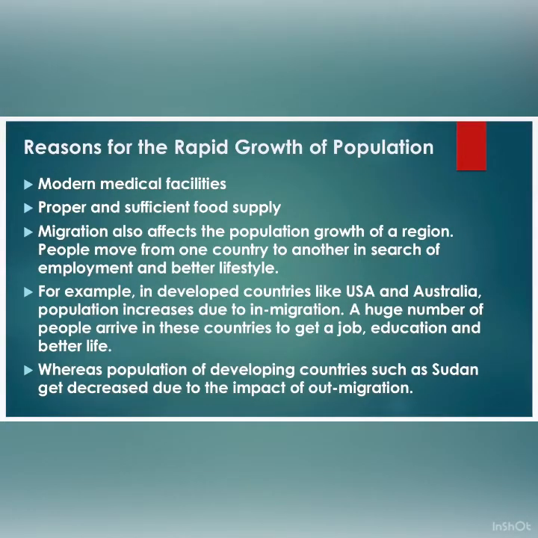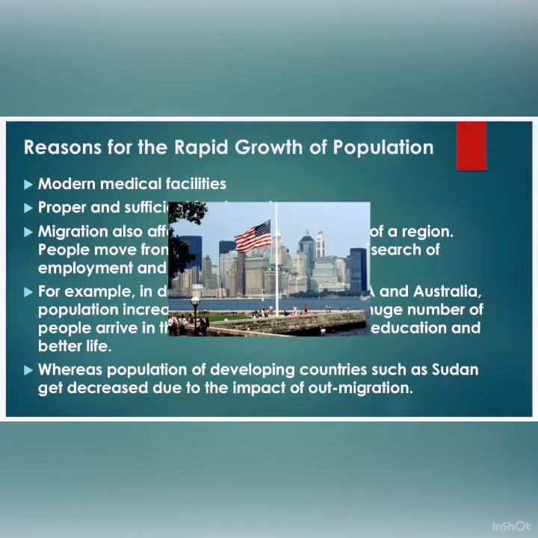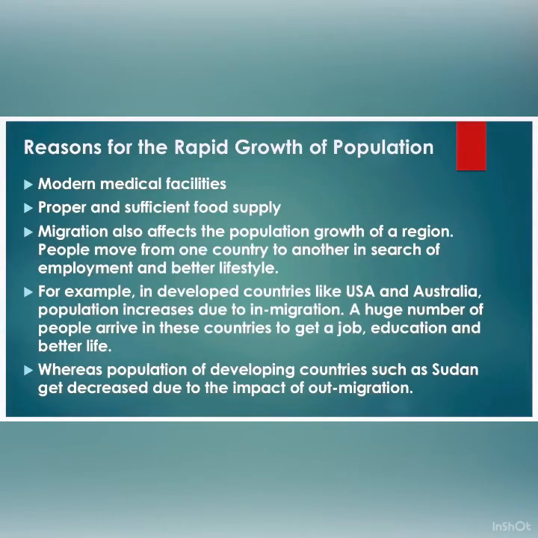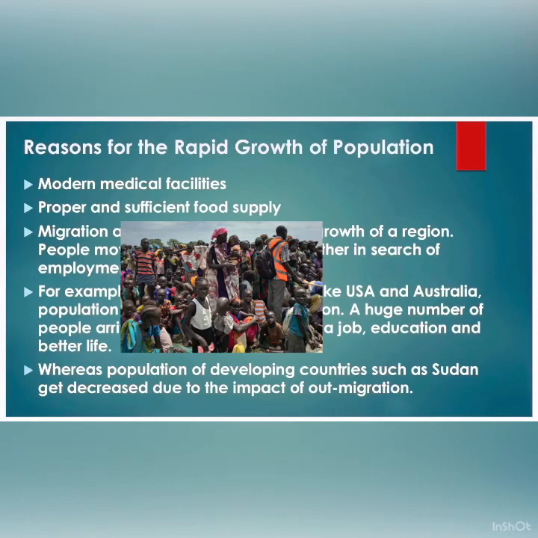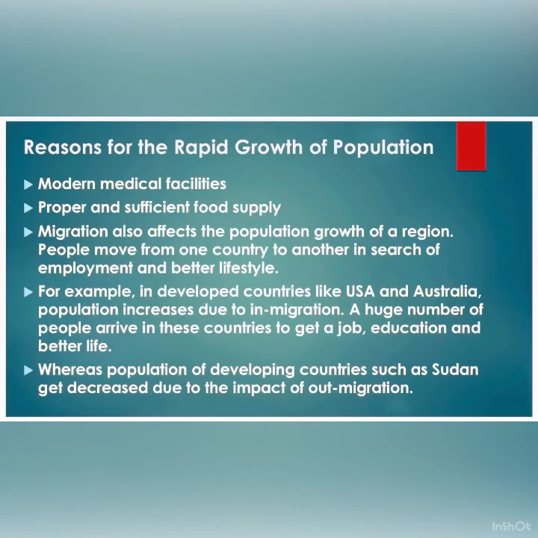For example, in developed countries like USA and Australia, population increases due to in-migration. A huge number of people arrive in these countries to get a job, education and a better life. Whereas the population of developing countries such as Sudan decreases due to the impact of out-migration.